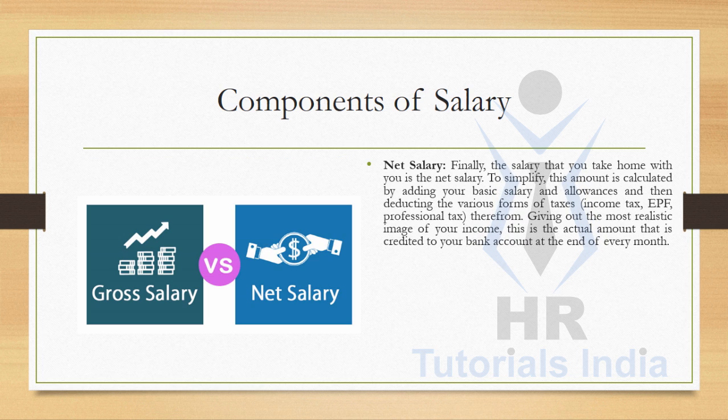Net salary. Finally, the salary that you take home with you is the net salary. To simplify, this amount is calculated by adding your basic salary and allowances, then deducting the various forms of taxes like income tax, PF and professional tax, giving out the most realistic image of your income. This is the actual amount that is credited into your bank account at the end of every month.